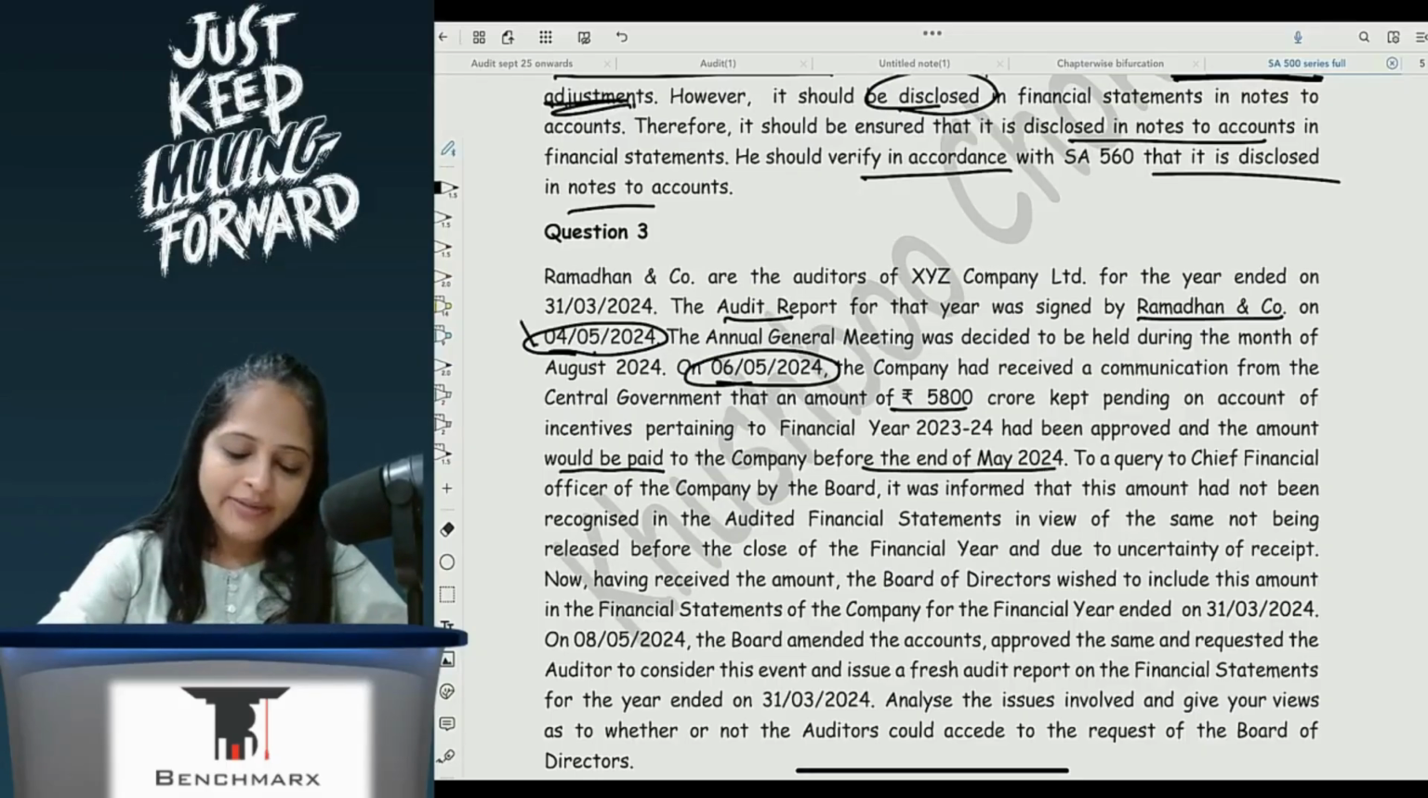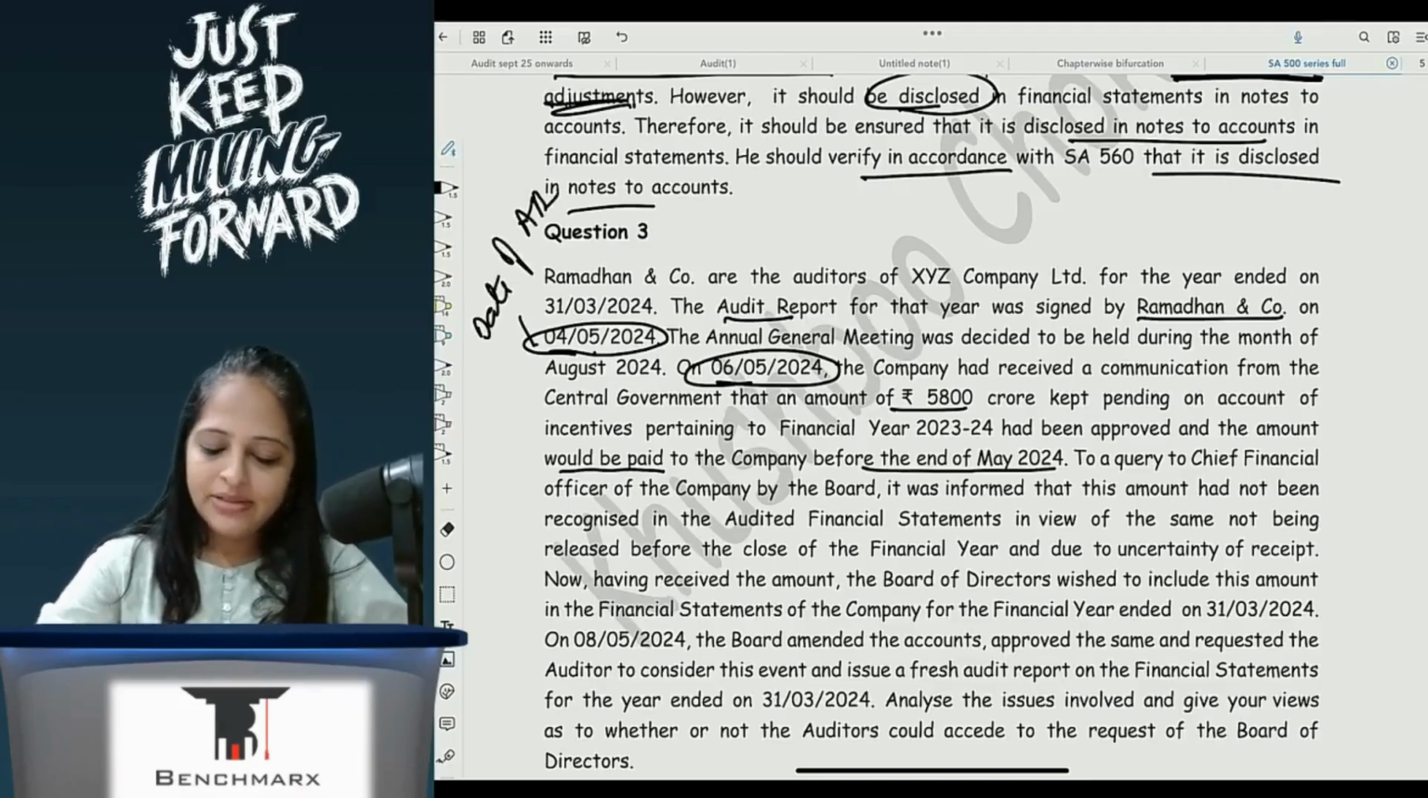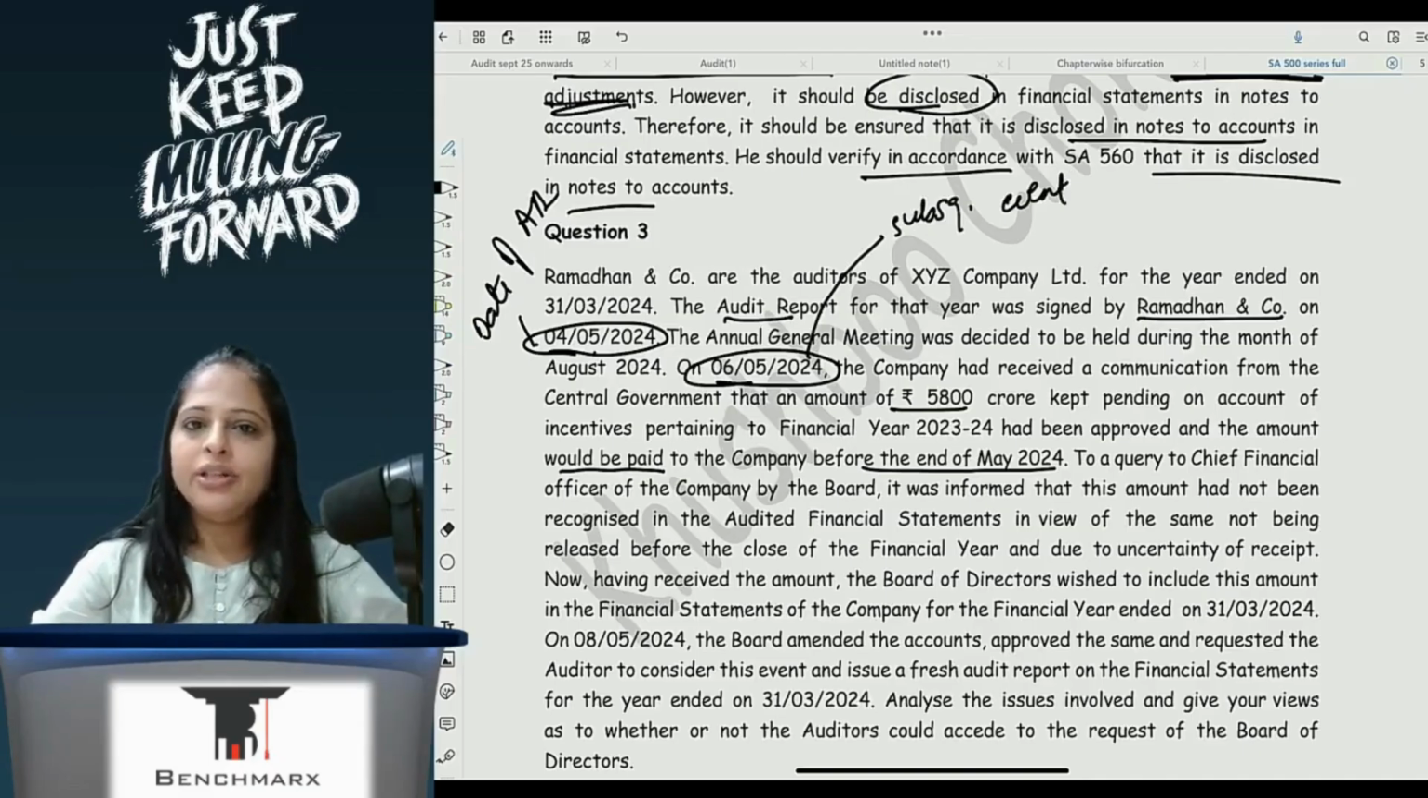So here I have this as my date of audit report. Financial statements is fine. This is the subsequent event. Correct? So subsequent event is after the date of audit report? Yes. What is the subsequent event? That by May you will get 5,800 crores.